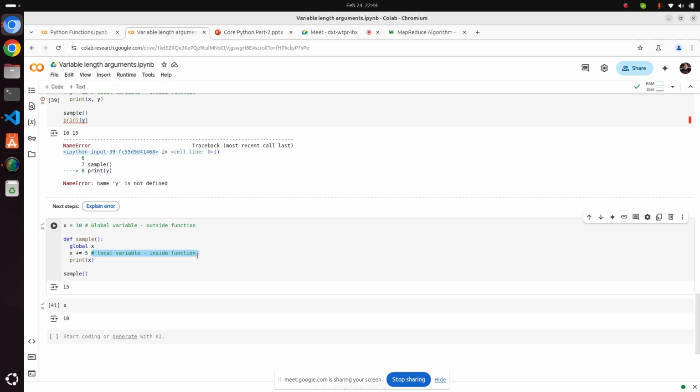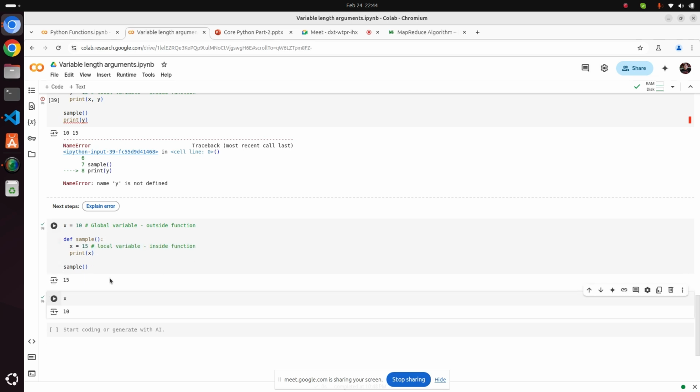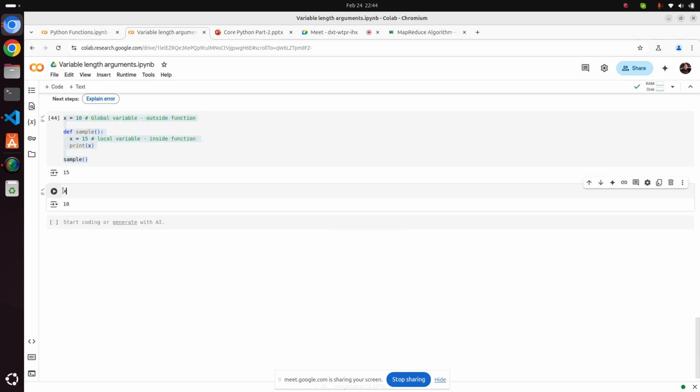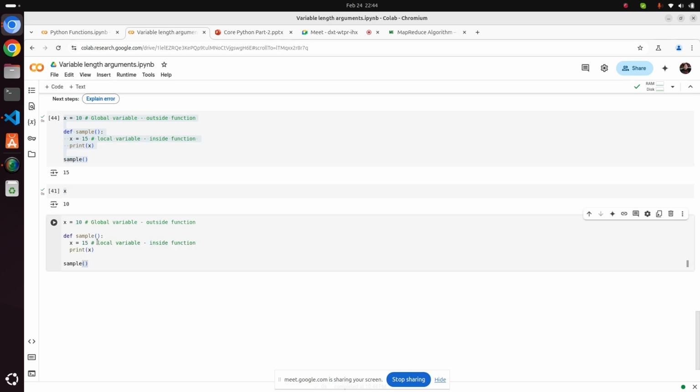In that case, it won't be a local variable. Alright, so let me do Control C once, and let me copy this because I want to keep all the scenario alive, so that you can practice at home.